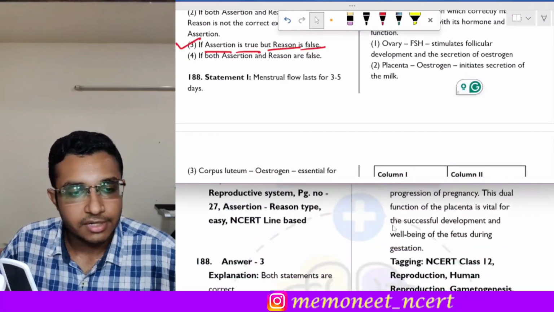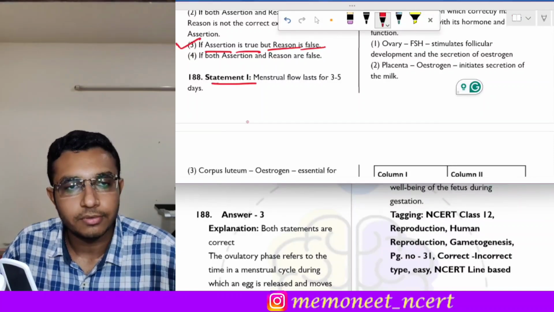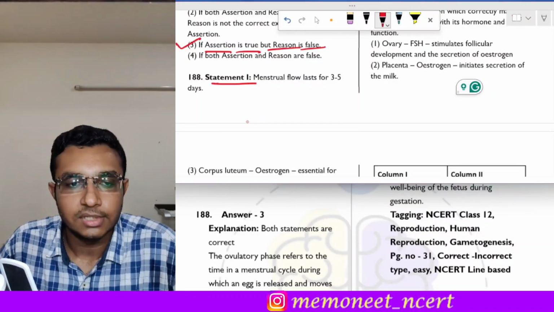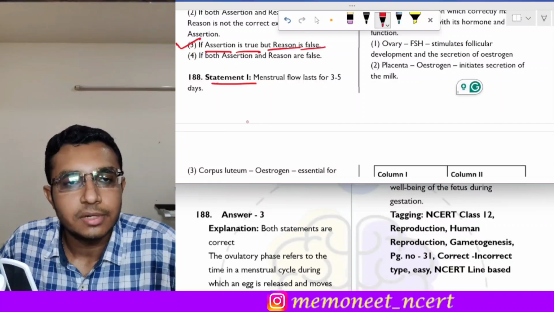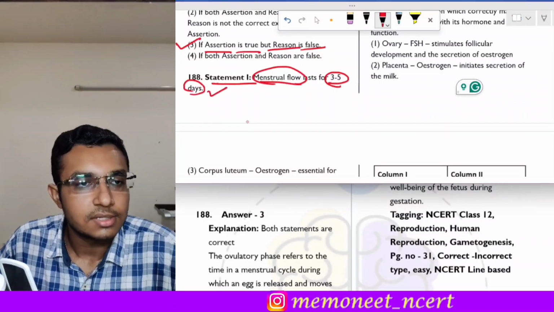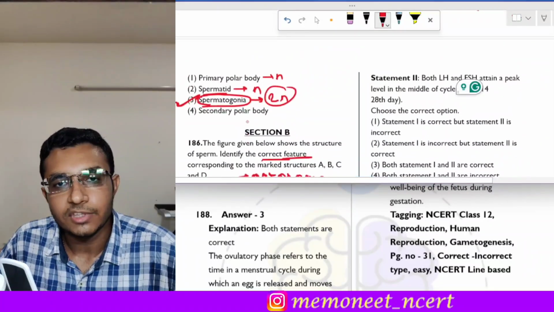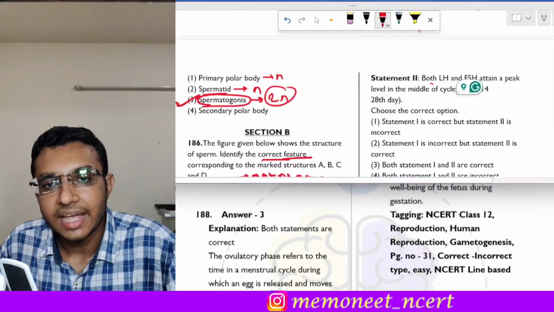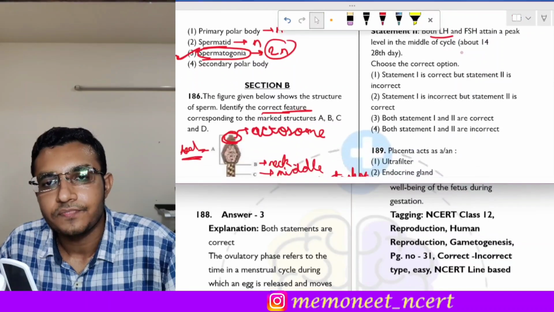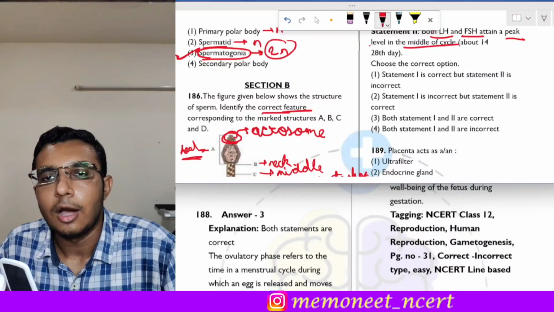The next question is question number 188. It is a statement type of question, and we have to identify which of the statements is correct. The first statement is menstrual flow lasts for 3 to 5 days. So yes, this statement is absolutely correct. Then statement B, or the second statement, is both LH and FSH attain a peak in the middle of the cycle, about the 14th day